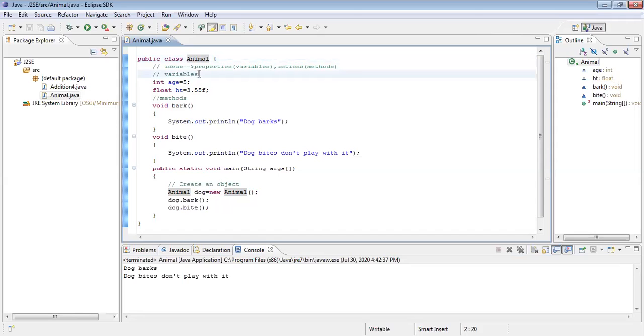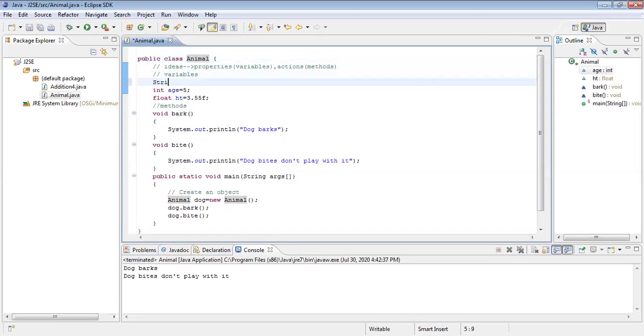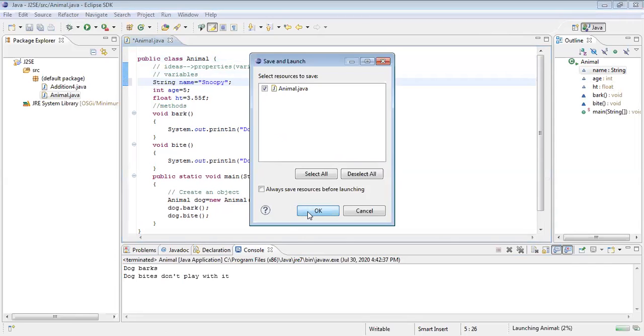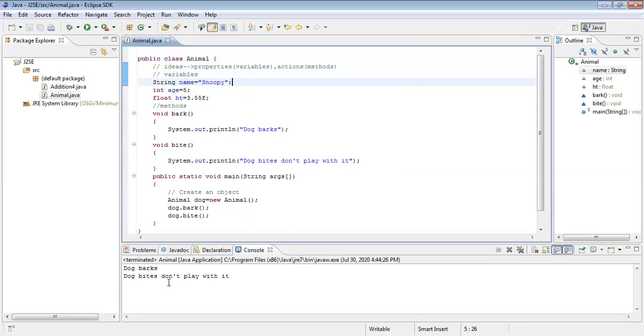If you want, you can go with another one also. String name. You can go with one more idea. Name is equal to, generally names we put in double quotes. Inside double quotes you are supposed to write Snoopy, the dog's name. I'm writing as Snoopy. Okay, fine. The dog's name is Snoopy. Again, I'm going to execute. Okay, dog barks.